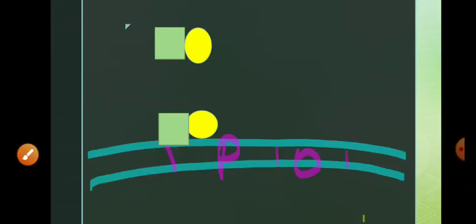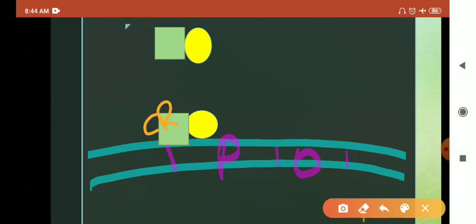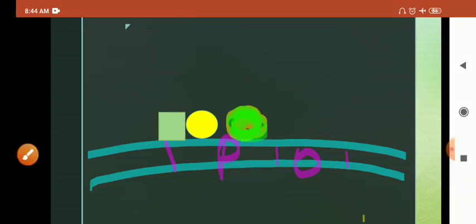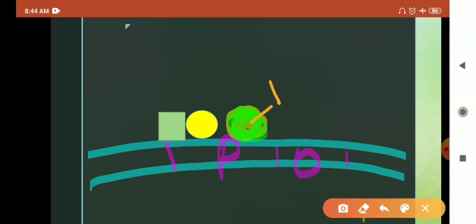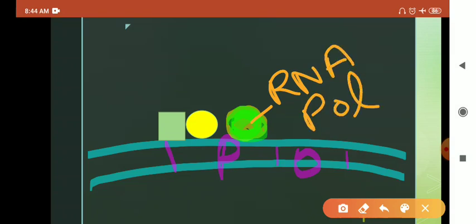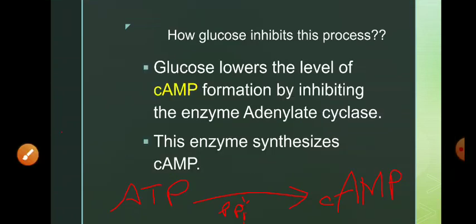Here the CRP and the cyclic AMP complex has bound to the upstream of the promoter. Now the RNA polymerase will bind more efficiently. This is the RNA polymerase. It will bind more efficiently downstream in the promoter, and hence it helps in transcription of the lac operon.